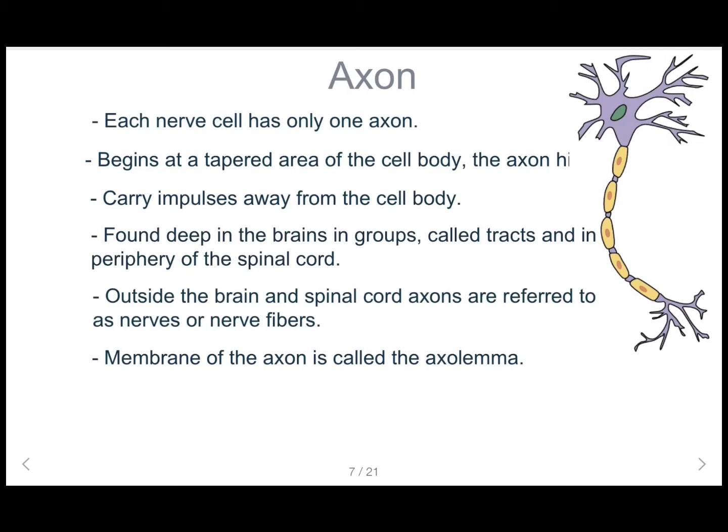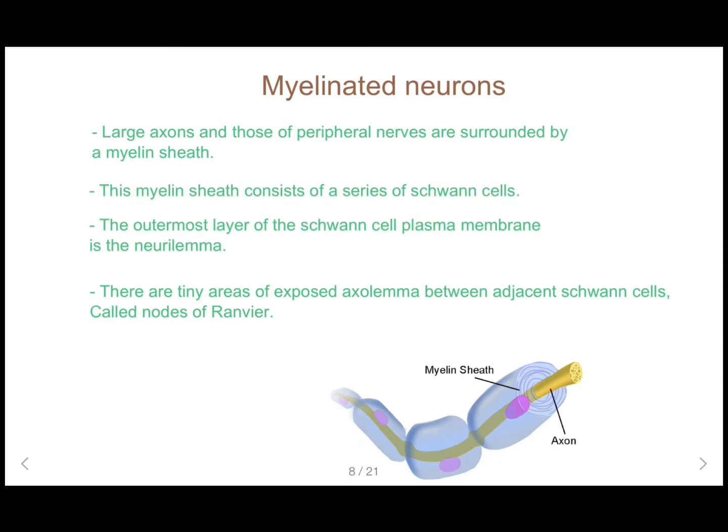The membrane of the axon is called the axolemma. Large axons and those of peripheral nerves are surrounded by a myelin sheath. This myelin sheath consists of a series of Schwann cells. In this picture also you can see the series of Schwann cells. These are the Schwann cells.